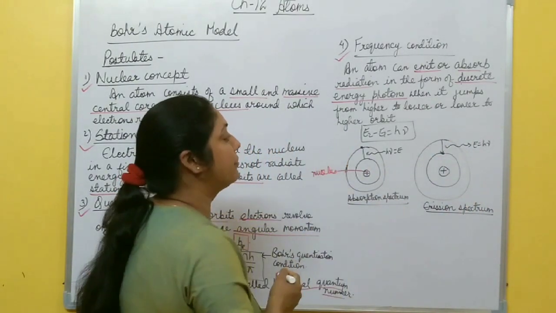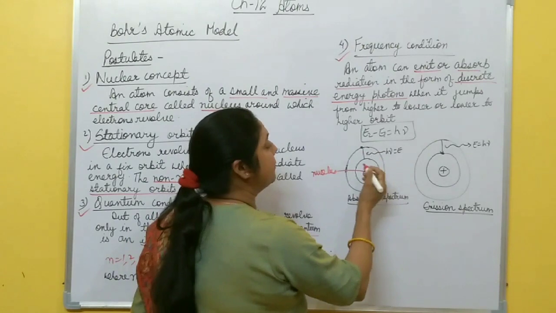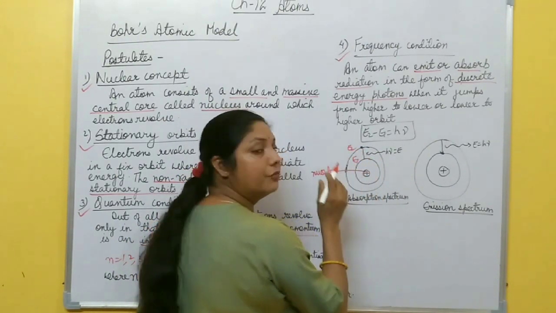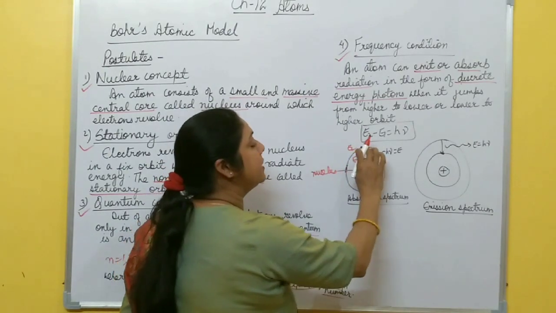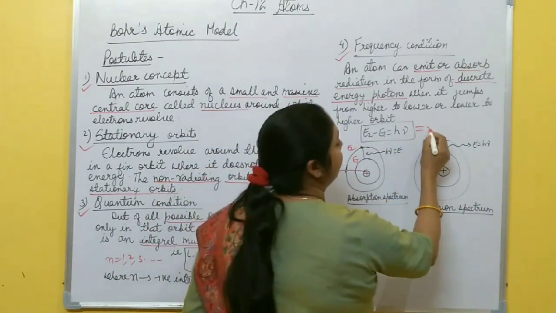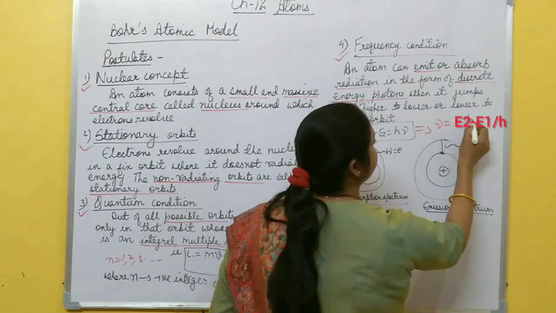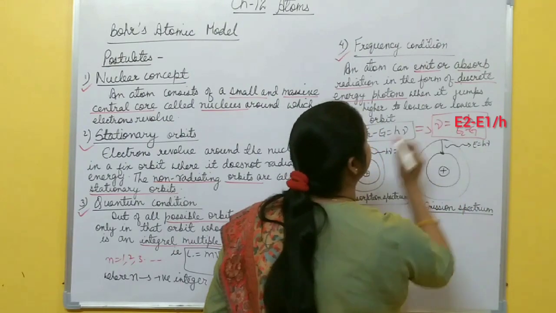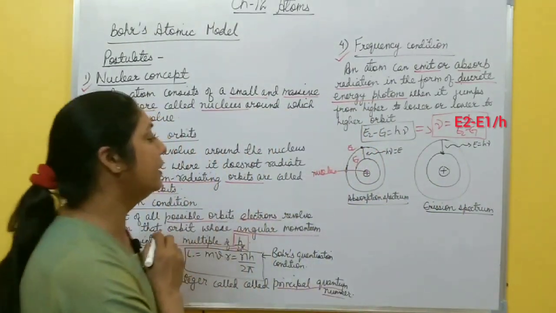So this one is the frequency condition. From this you can write, suppose E2 is the energy of the higher orbit and E1 is the energy of the lower orbit. So the energy difference is equal to h nu, or you can write nu equal to (E2 minus E1) by h. This is the frequency condition according to Bohr's atomic model.